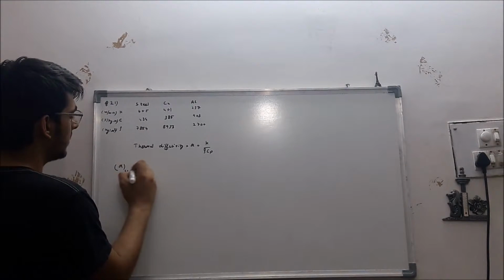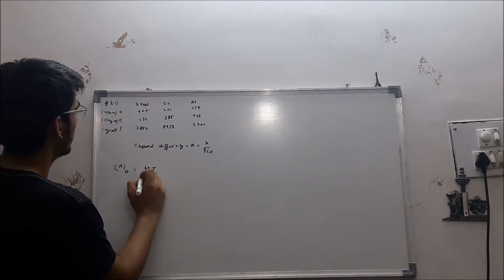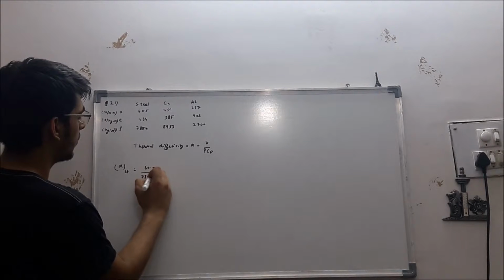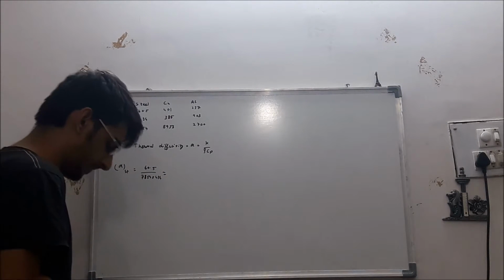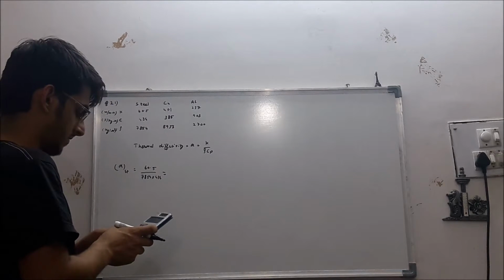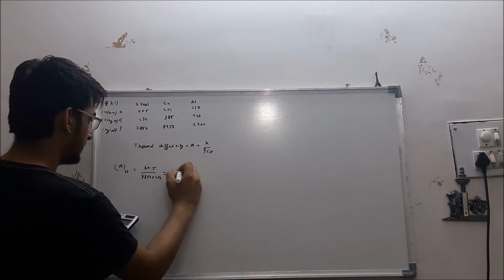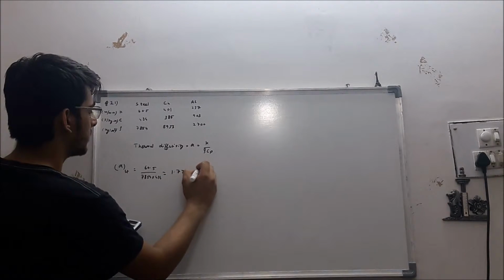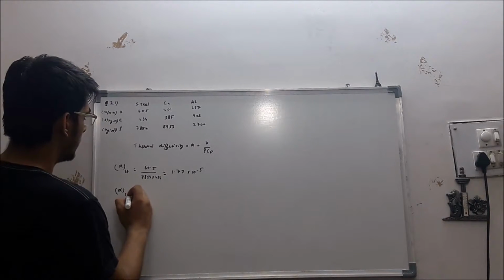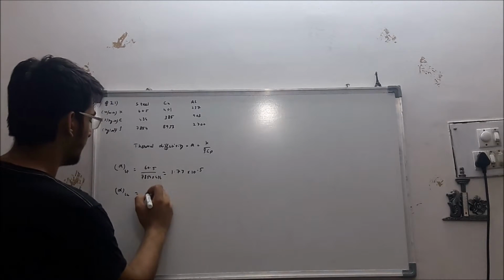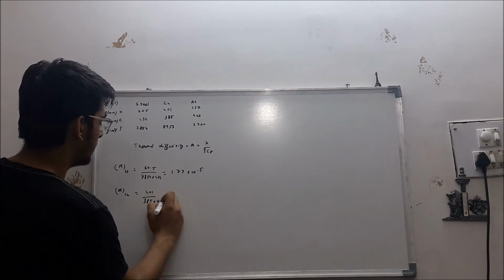So alpha of steel will be K is given as 60.5 upon rho is 7854 into 434. That comes out to be 1.77 into 10 power minus 5. Alpha of copper will be 401 divided by 385 into 8933.